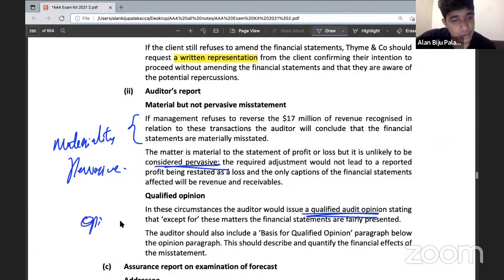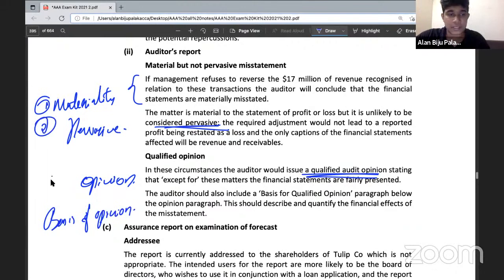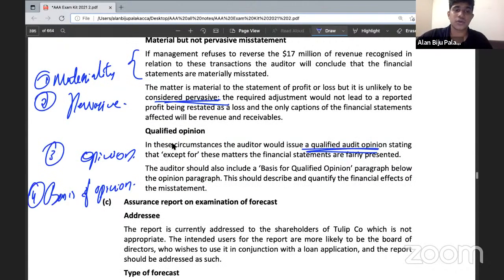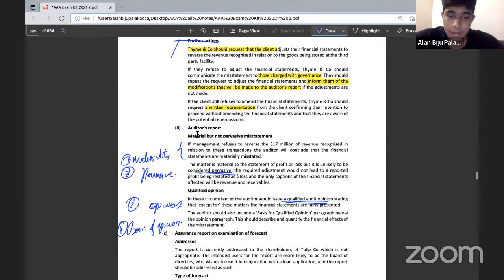So it's the opinion paragraph. And finally, the auditor should also include a basis for qualified opinion paragraph below the opinion paragraph. For what purpose? It should describe and quantify the effects of the misstatement. In order to show the effects of misstatement, we are providing a basis of opinion paragraph here. So this was included in relation to the auditor's report. The first thing we have included is the materiality, then the pervasiveness, then we have shown our opinion, and finally we have also shown the basis of opinion. This is what we included here. Is it clear, guys? Is it clear?